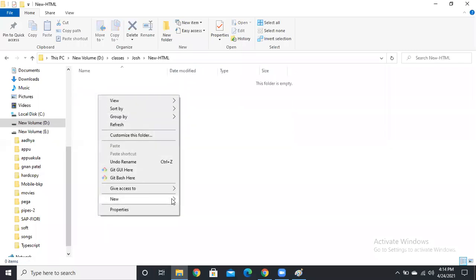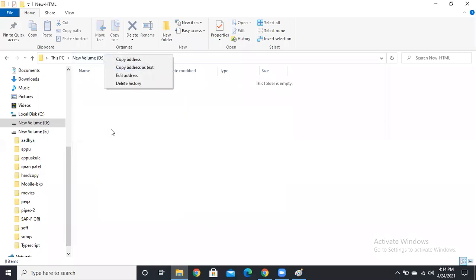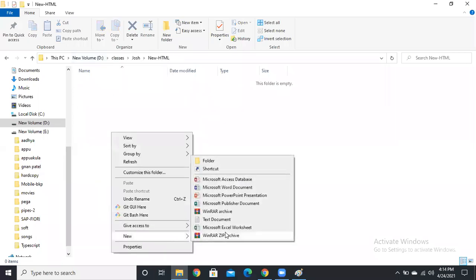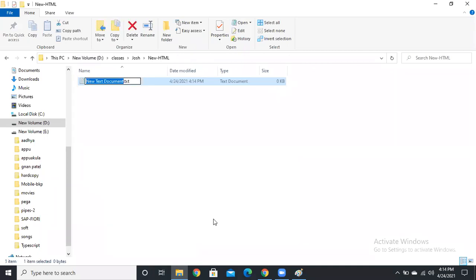In this I'm going to create a file, guys. Just right click, go to new, select text document, guys. Here you can rename it: file name dot html, simply index dot html, guys. Okay, in this you can write your structure. This is your empty file. This is your web page only. It's an empty web page, guys.